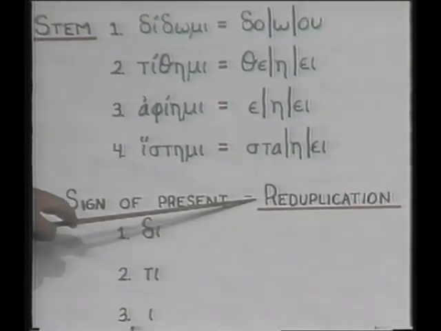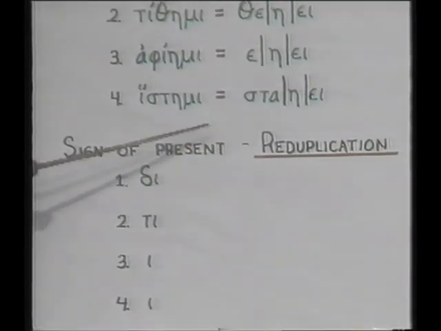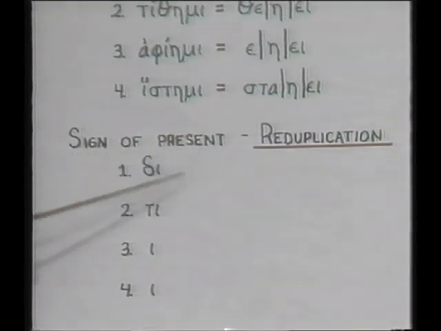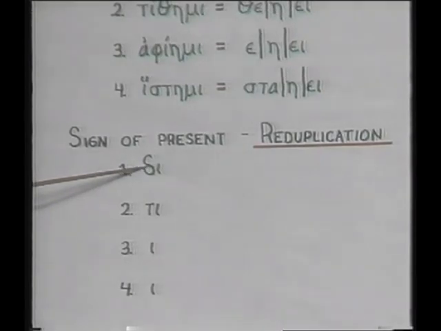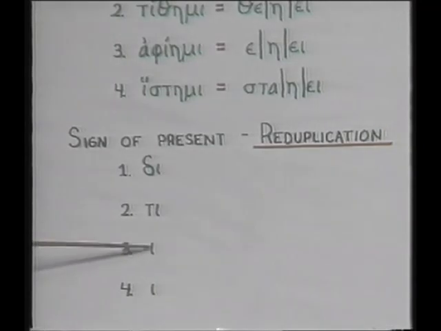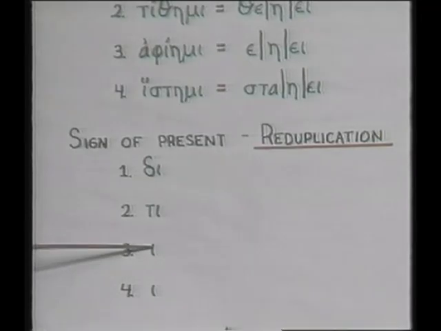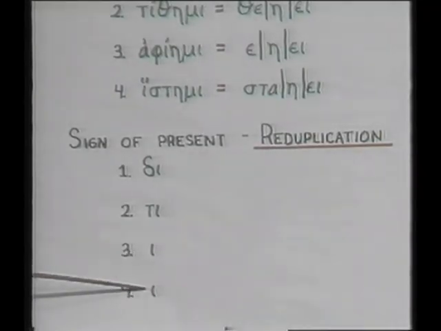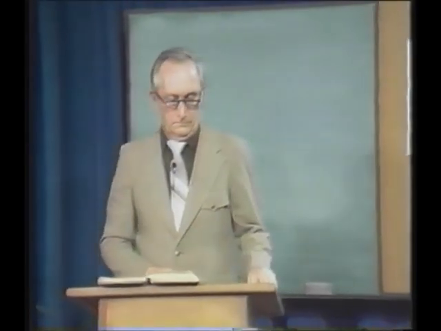Now, we've had reduplication before, but it was with epsilon and the beginning consonant. Here we have the reduplication in the present tense, not the perfect. Di, that's the reduplication for didomi. Ti, the reduplication for tithemi. This is the sign of the present. Well, I guess we wouldn't call it a reduplication, but the sign of the present for aphiemi and the sign of the present for histemi. Now, those things will be helpful to you as we go further into the mi verbs.